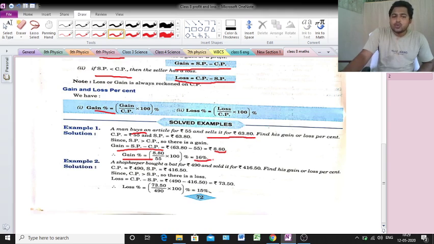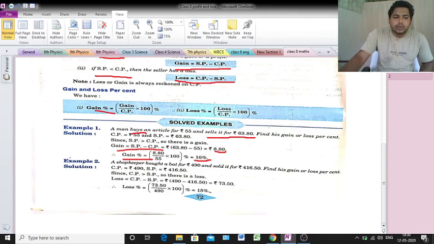Clear? This calculation is not possible here, so you should do it in your copy. If you have any doubt and can't understand, you should write in the comment box. Otherwise you can ask the teachers also. Not only maths, you can ask the teachers about any subject. That's why we made a group. Clear example 1? Next, see example 2.